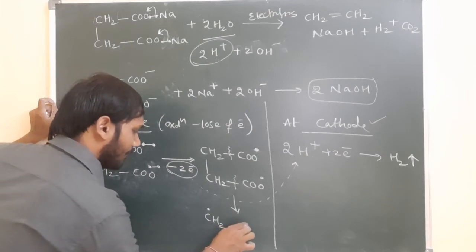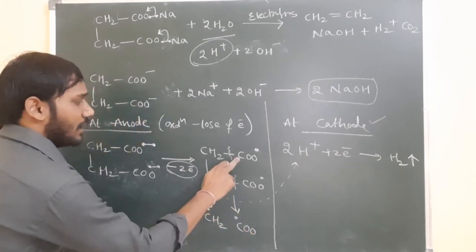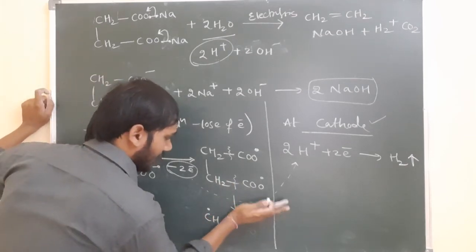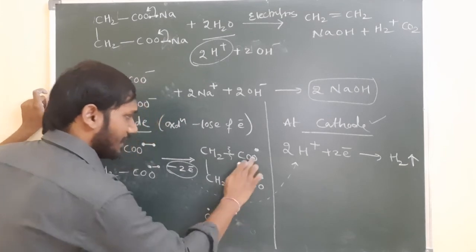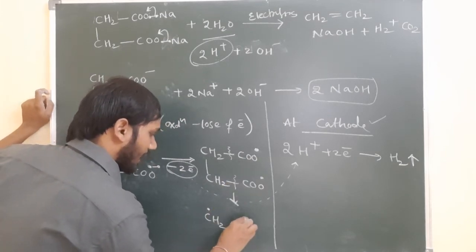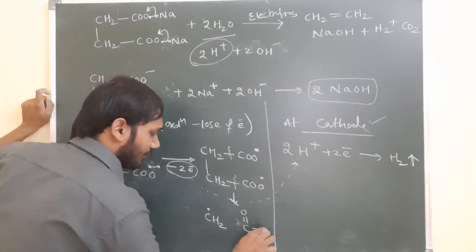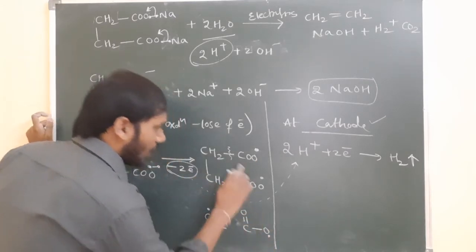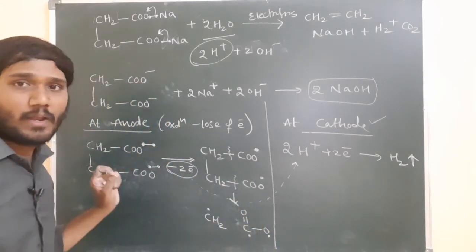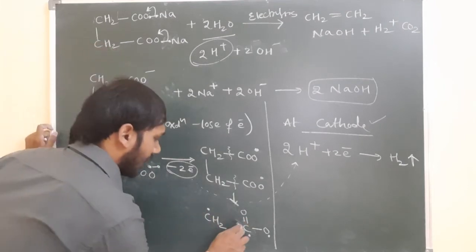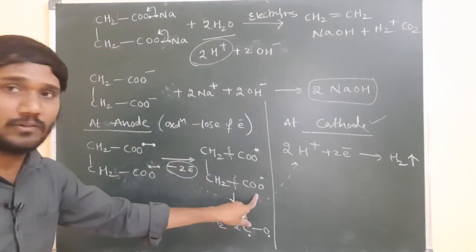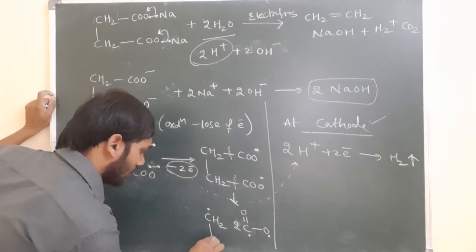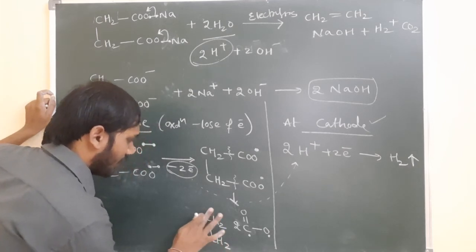So now after homolytic fission, let us see. CH2 is getting a free radical, and the COO carbon is also getting a free radical, while on the oxygen a free radical is already present. For understanding purposes, I am writing this as COO free radical, meaning carbon double bonded to oxygen and one more oxygen, and this oxygen has a free radical, and now this carbon also gets a free radical. Same here also, COO free radical, taken as 2 moles. Next, here also CH2 free radical, another CH2 free radical, and the CH2 to CH2 bond is present.